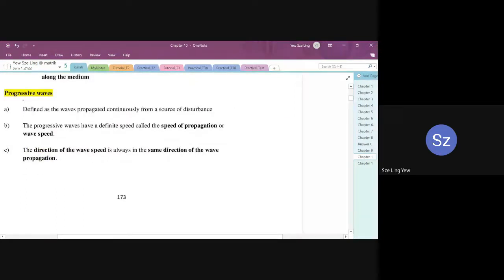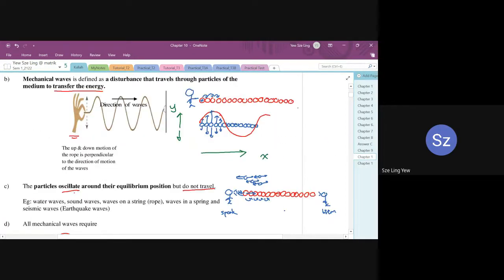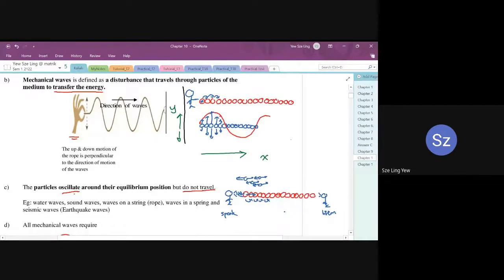Progressive wave is defined as a wave that propagates continuously from a source of disturbance. The progressive wave has a definite speed called the speed of propagation or wave speed. So wave speed is what happens along this red color line. Our discussion is going to focus more on the first case, on this one.